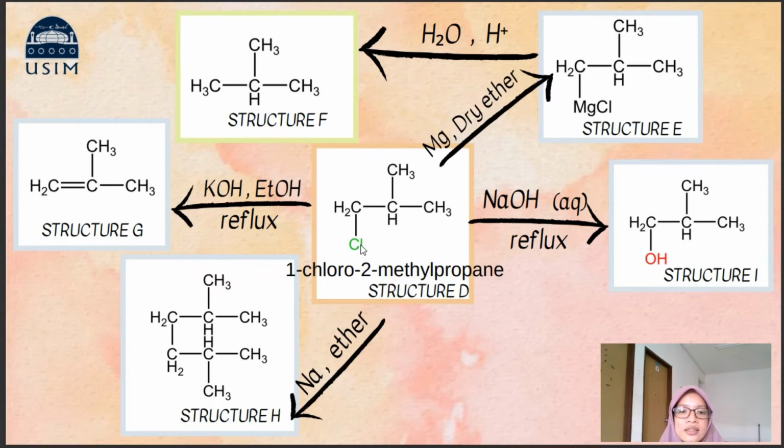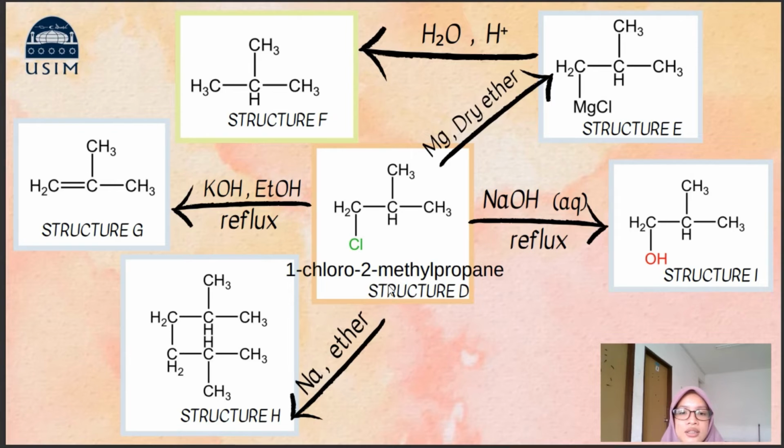Then the next sentence states that structure D can be treated with sodium metal in ether solvent to yield a symmetric alkane that possesses 2 tertiary carbons. It means 1-chloro-2-methylpropane can be involved in the Wurtz reaction that can produce a longer alkane that doubles its carbon. So when treated with sodium metal in ether solvent, it will yield 2,5-dimethylhexane.